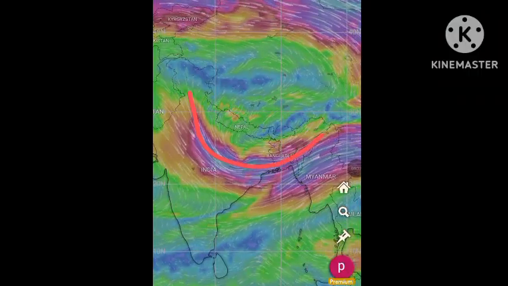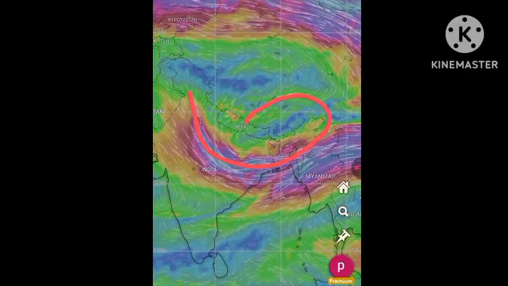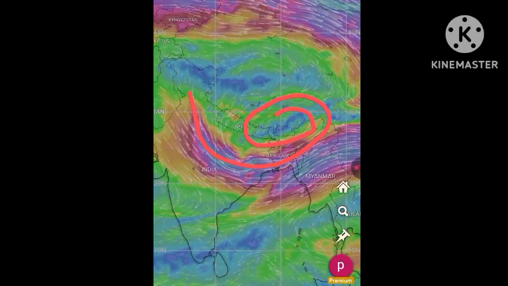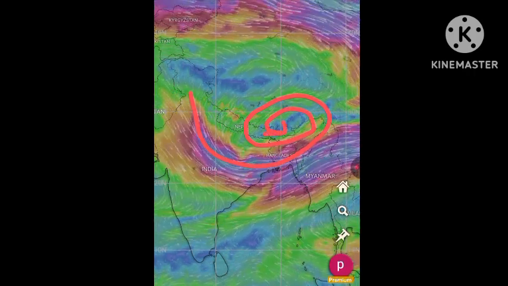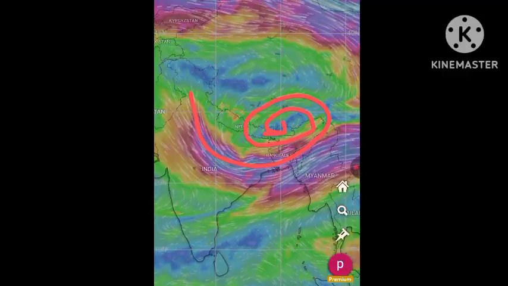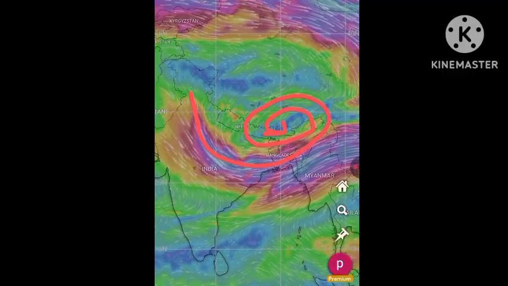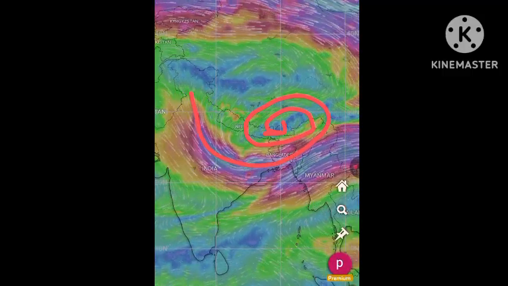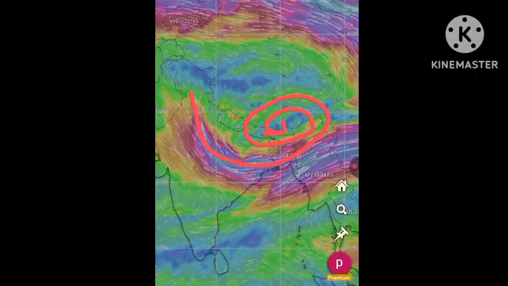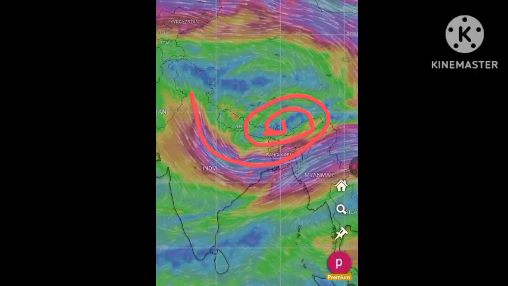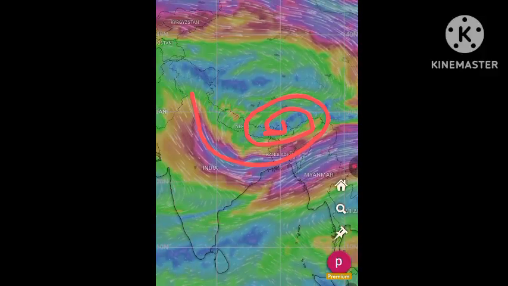Now it is situated over the Bhutan region instead of Uttar Pradesh. Now it has shifted to the Bhutan region, and the important point here is that the divergence which we were observing over the past few days is not that prominent.